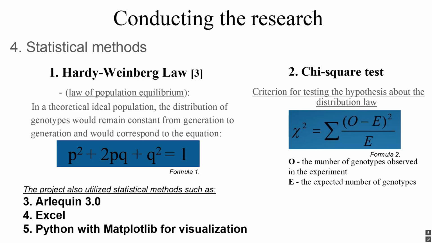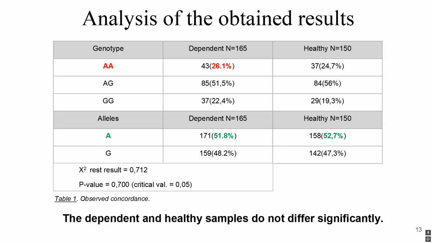Next, the obtained data were analyzed using statistical methods, including the Hardy-Weinberg law, the law of population equilibrium, the chi-square test, a criterion for testing a hypothesis about the distribution law, and other methods presented on the slide. Moving on to the analysis of the obtained results, genotypes and alleles were calculated in percentage and quantitative terms. Based on the data from Table 1, the frequency of the rare AA genotype was slightly higher in the addicted group compared to the healthy group. However, the frequency of the rare A allele was nearly identical between the addicted and healthy groups.